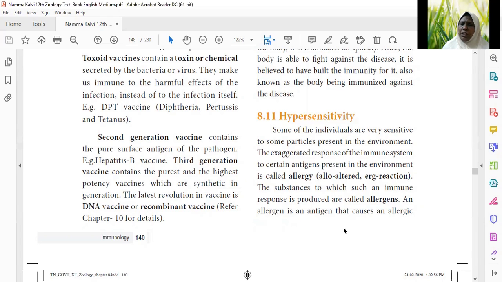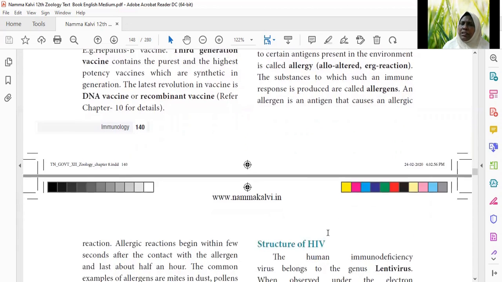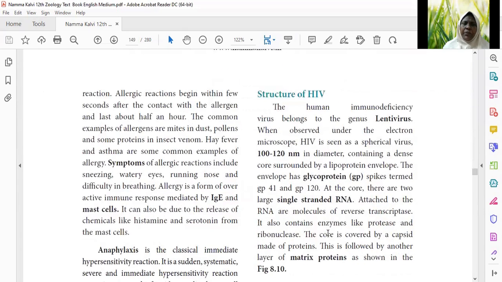So the substances to which such an immune response is produced are called allergens. Whichever substance causes excessive immune response is called an allergen. Or simply, the substances which cause allergy are called allergens. Like in pollution, substances which cause pollution are called pollutants. Here, substances which cause allergy are called allergens. An allergen is an antigen that causes an allergic reaction.